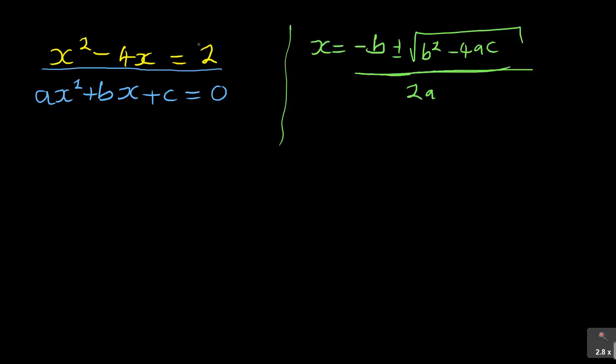So what you need to do is take 2 to the other side, then you will have x squared minus 4x minus 2 is equal to 0. Now you see that we have managed to match it as it appears in the general form.